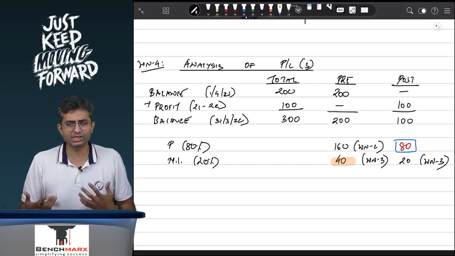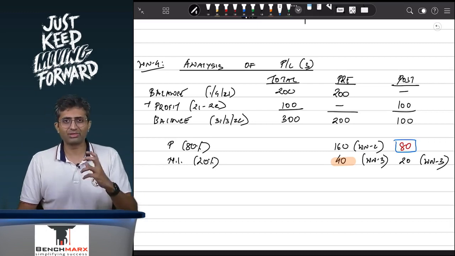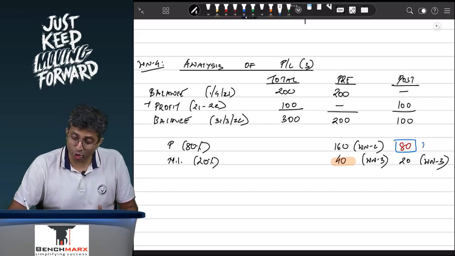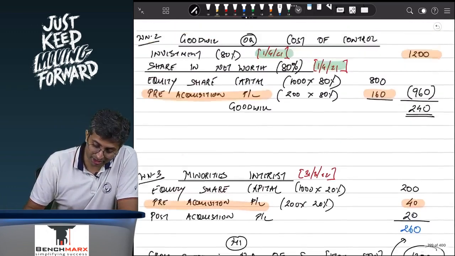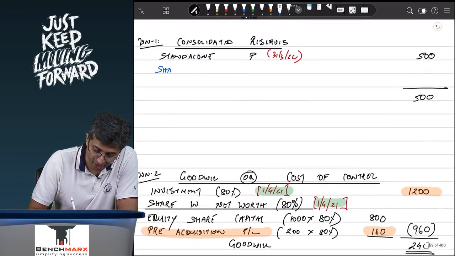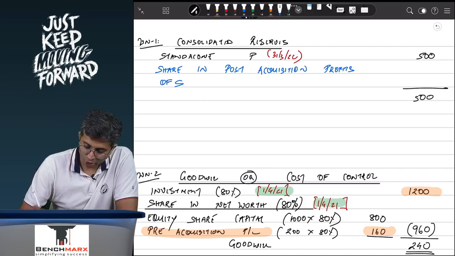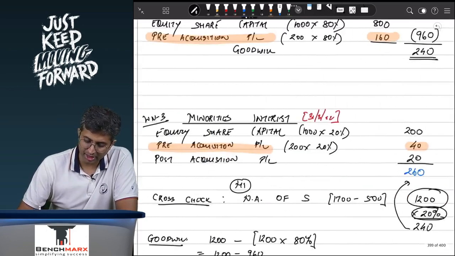You have not purchased this 80. You have spent your money, efforts, management time, and directed the subsidiary in such a way that it earns a profit of 100, and 80% of the profit is accrued, earned by you, and hence this will go in working note number 1. So you will take this as your share in post acquisition profits of S. Your share in the post acquisition profits of S, and the post acquisition profits of S are 80.